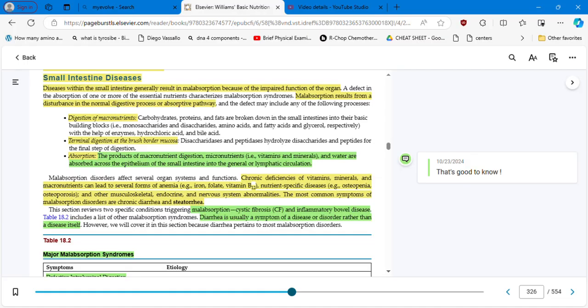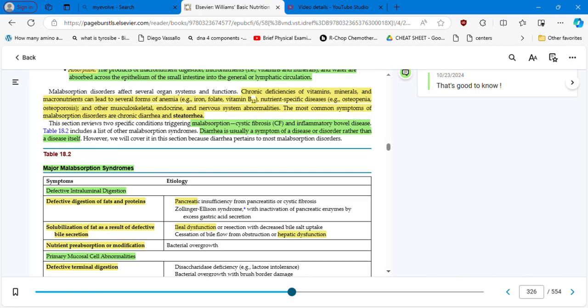The most common symptoms of malabsorption disorders are chronic diarrhea and steatorrhea. And we know steatorrhea is fat in the stool, right? Now, be careful. It's chronic diarrhea. It's not regular diarrhea. Okay, it has to be chronic. Malabsorption is related to cystic fibrosis and inflammatory bowel disease.